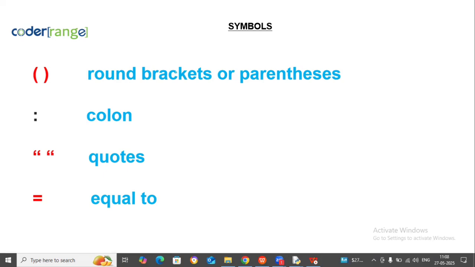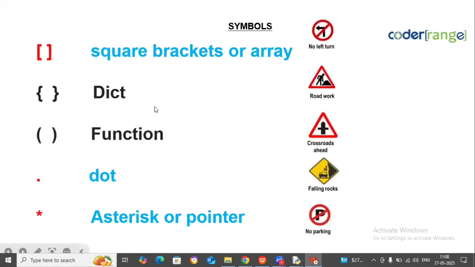These are syntaxes, and the syntaxes are an indication to Python that you are writing some human code. So when do you use double quotes? For data. When do you use equal to? Equal to is for assigning to a variable. When do you use round brackets and colon? For functions. I will demonstrate that. So when do you use square brackets? That is called